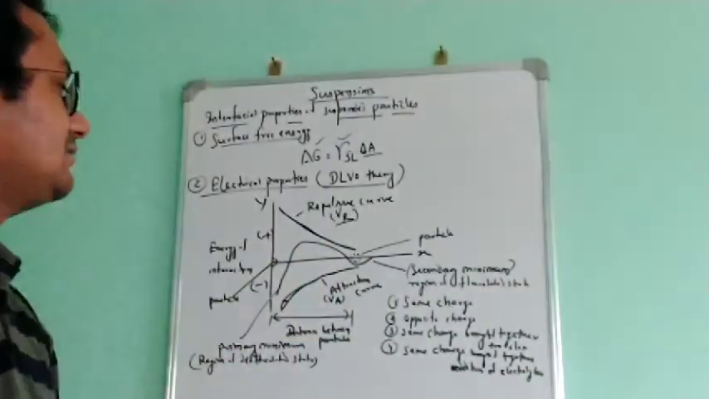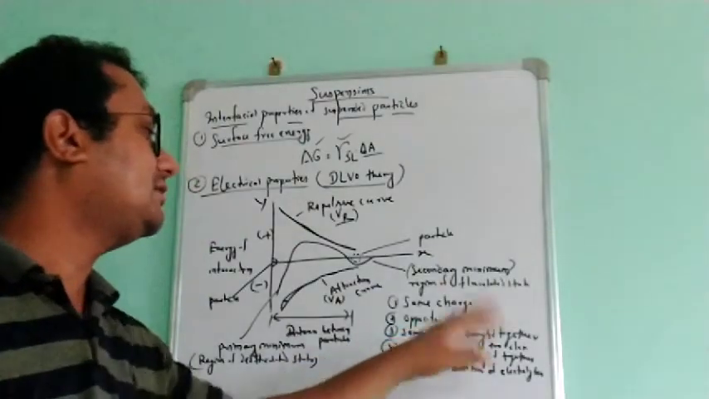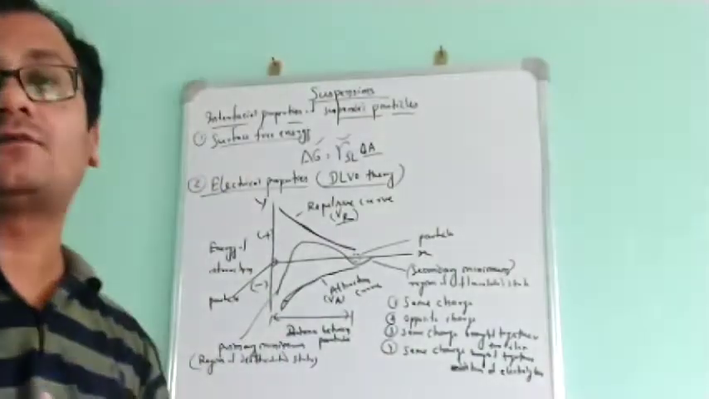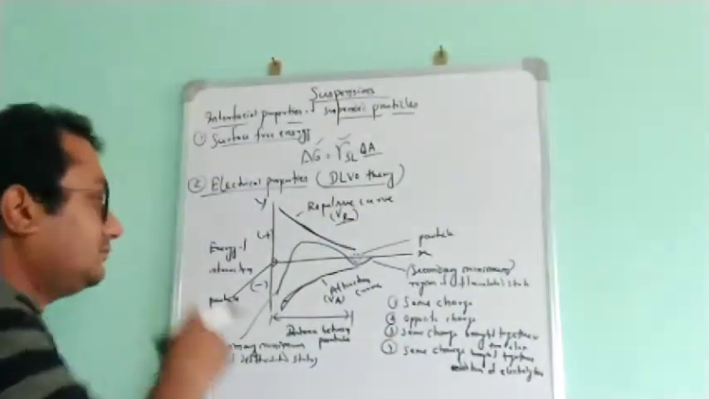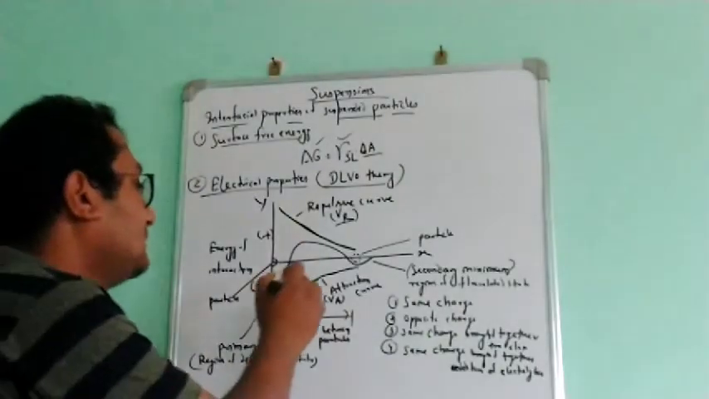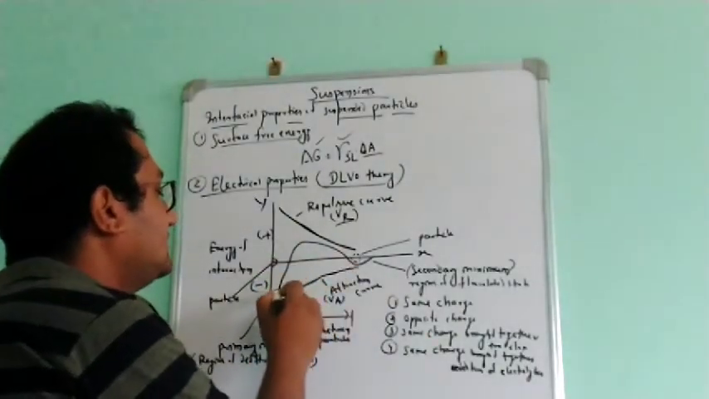For the stabilization, what will we do? Same charge brought together too close, and same charge brought together by addition of electrolytes. So now, when we take same charge brought together too close, what will happen? So these are two particles, and we will see a graph like this.